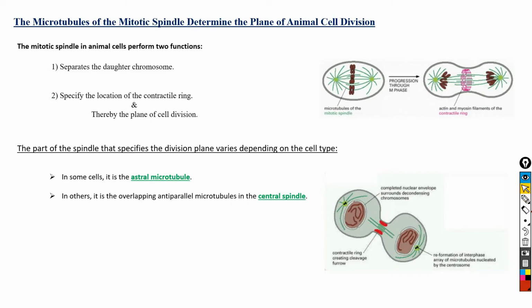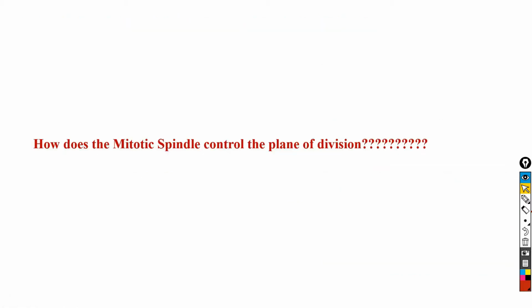So in conclusion, it is the microtubule of the mitotic spindle that determine the plane of cell division in animal cells. In some cells, it is the astral microtubule, whereas in other cells, it is the overlapping antiparallel microtubules in the central spindle. So now the question is, how does the mitotic spindle control the plane of division in animal